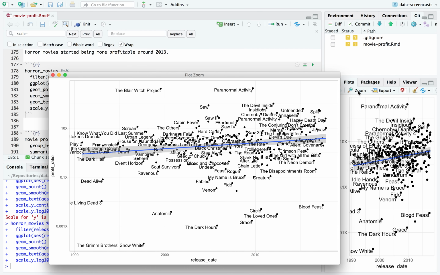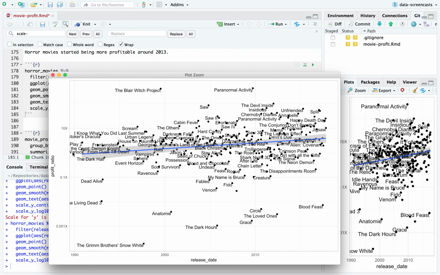All right, this is an informative graph. What I notice here is we used to sometimes see a tenfold making back your budget, or probably a fivefold or so. Or here, I Know What You Did Last Summer, a big summer hit, but then we saw Blair Witch Project changed a lot, and then we saw more and more movies in the 2000 to 2010 that made back more of their budget.